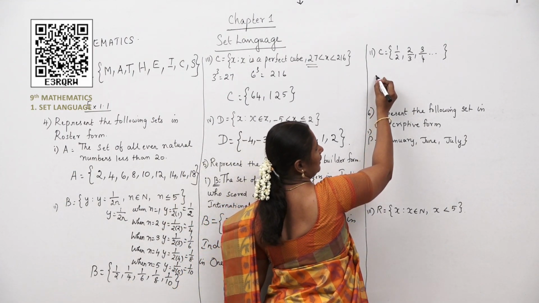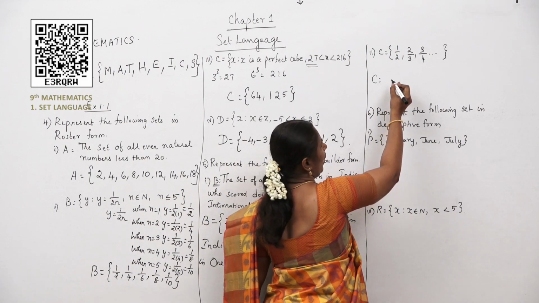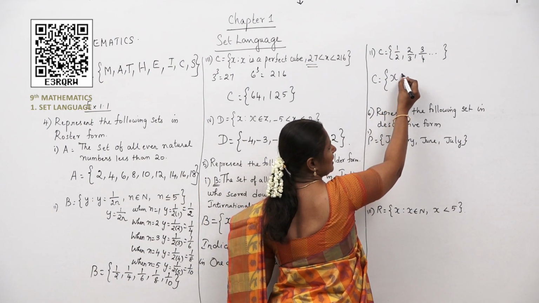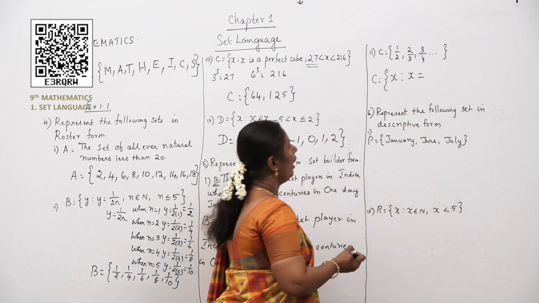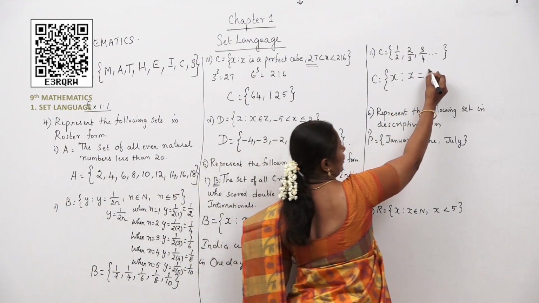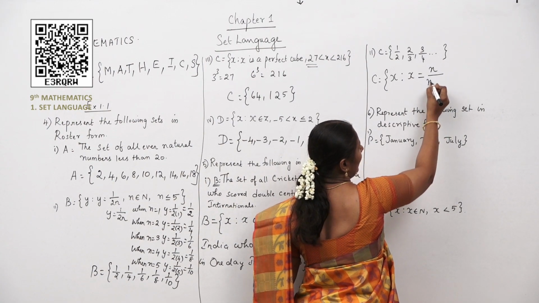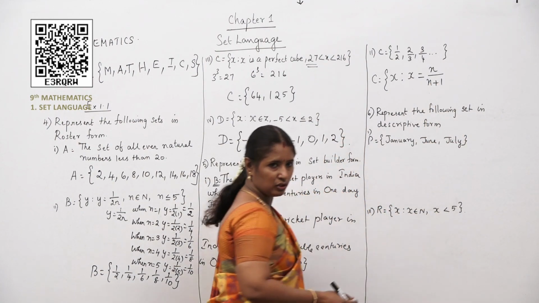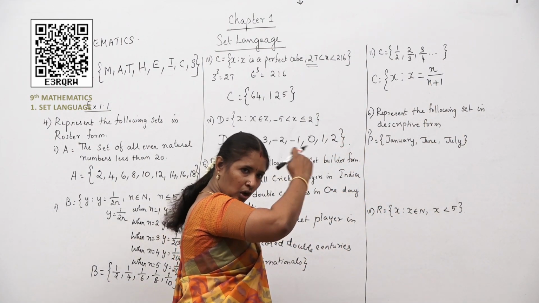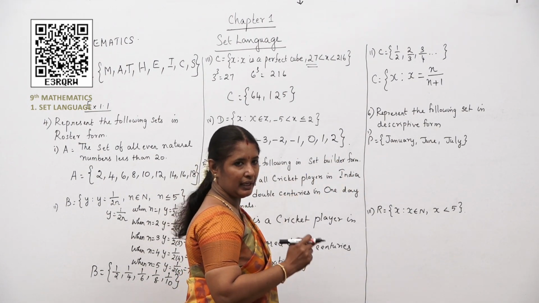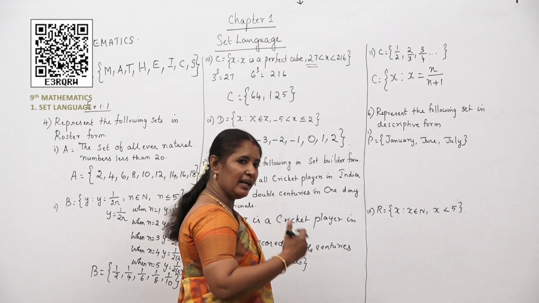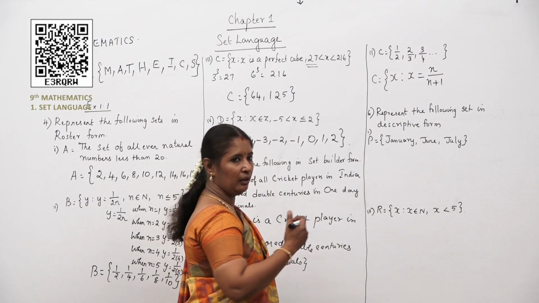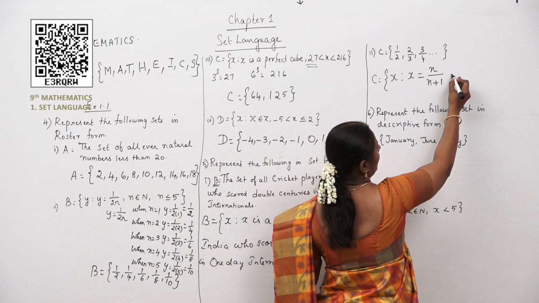So, how will you start this? So, C is equal to, apply the rule here, X such that X is equal to, how is it? N, natural number, N by N plus 1. Is it not, children? So, in the numerator, it is all the natural numbers. So, use the letter N over there. And towards the denominator, they have added 1 everywhere. So, N by N plus 1, comma.